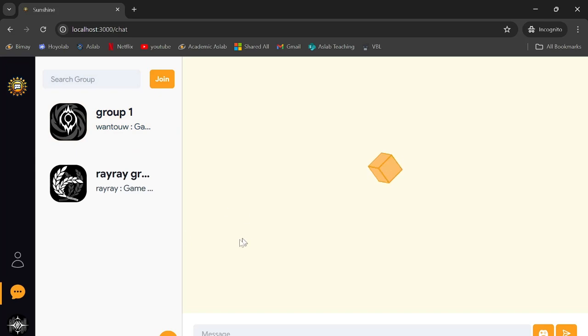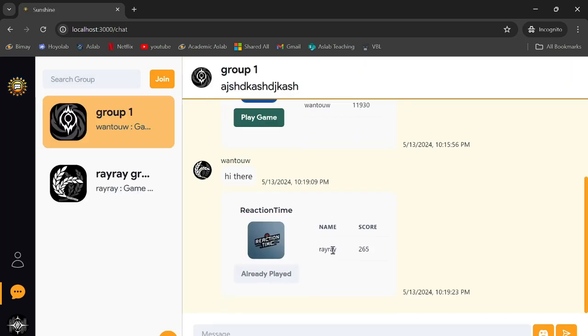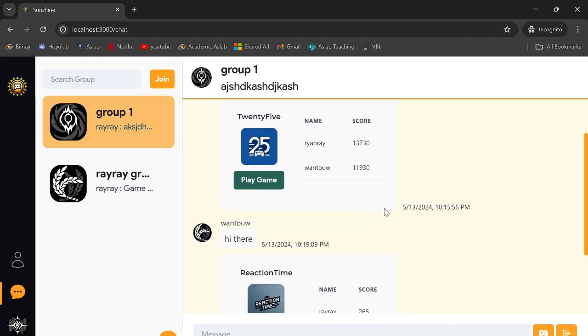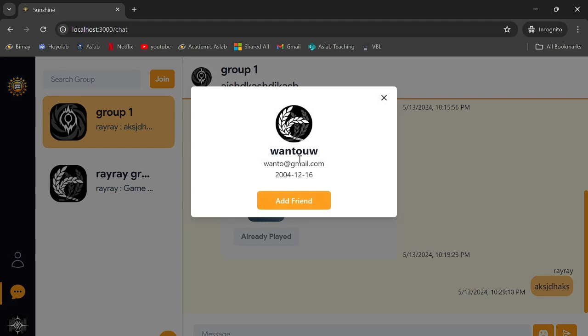Okay, and when we go back to chat and we see that particular group here, group 1, our name, which is Ray, should be added to the scoreboard now. And if we want to send in any message here, it should be able to send a message. Yeah, like this. And if you press on any of the user's profile, you can actually see their profile in detail. And if you haven't added them already as friends, you can add them from here.